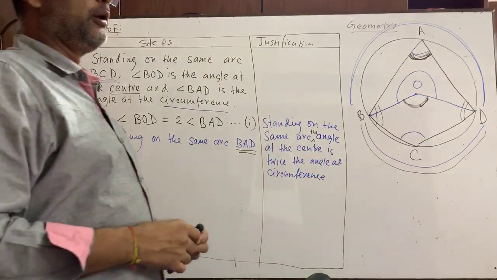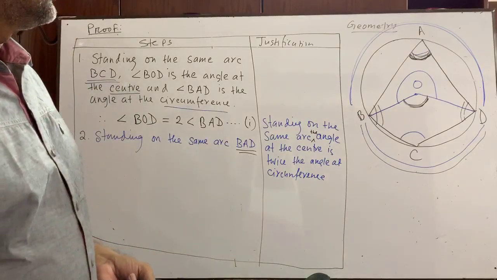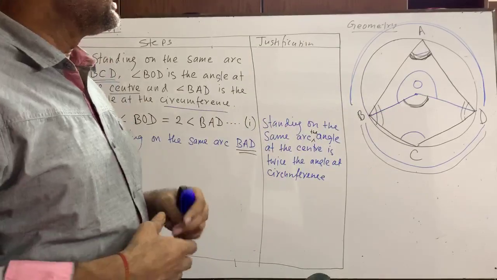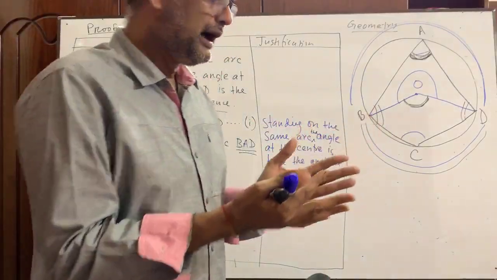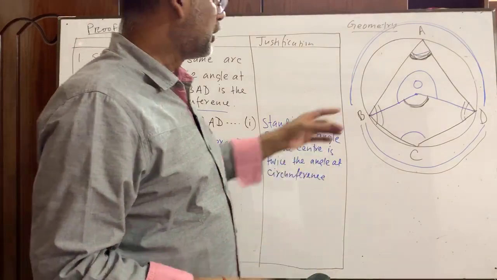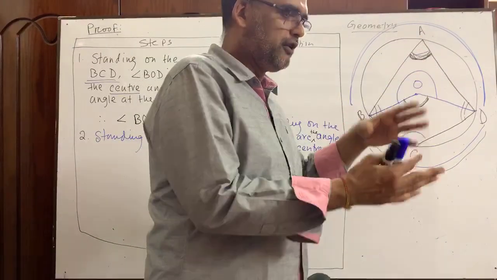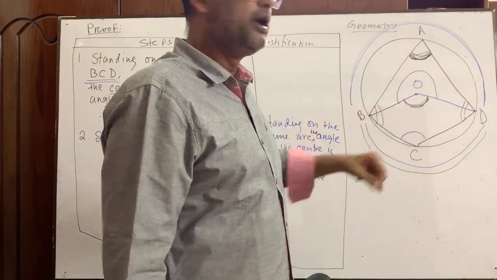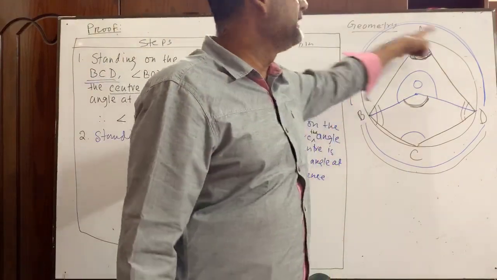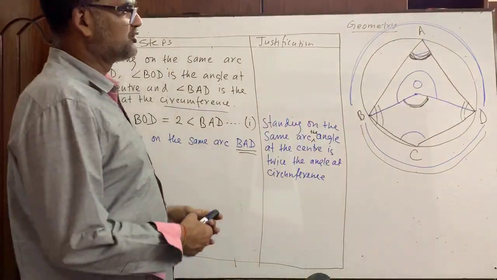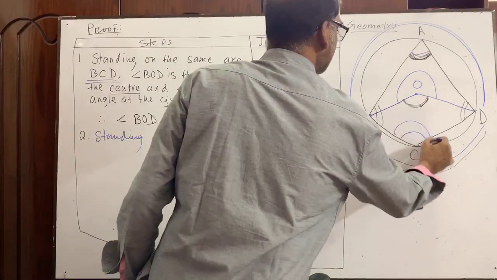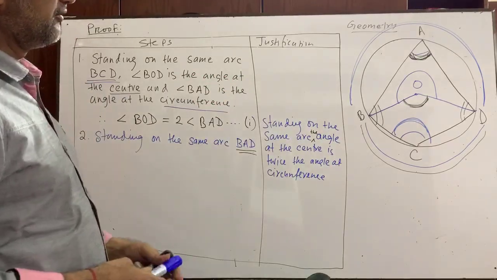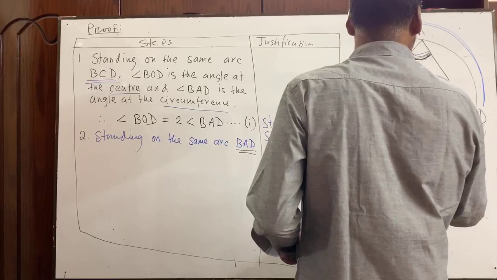If you rotate your copy 180 degree, and you keep your eye in front of A, then you can see that this is the angle at the center, which is subtended by the arc BAD, and this is the angle at the circumference. Just vice versa. The figure is like that.